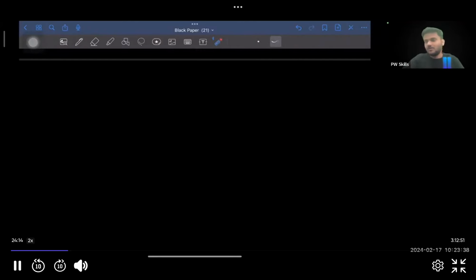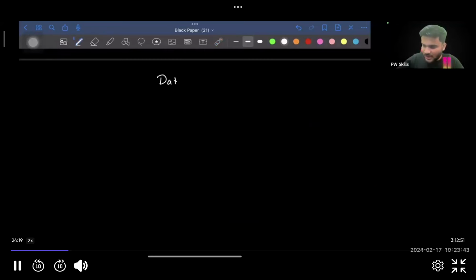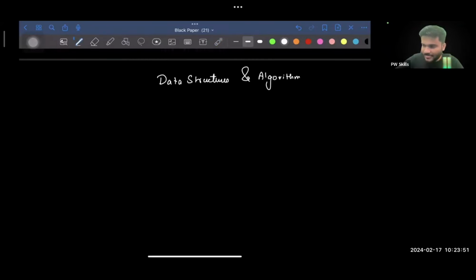Structures, and we are going to start with the topic of data structures and algorithms. Data structures and algorithms. First of all, we actually need to understand what is data structures and what is algorithms. Okay, so let's first of all start talking about data structures.